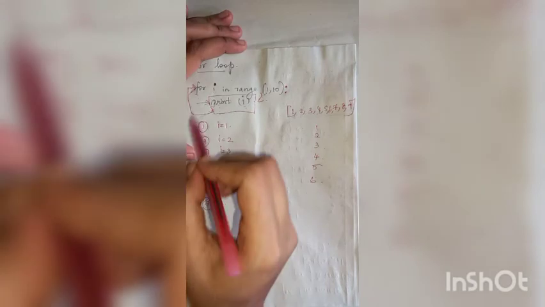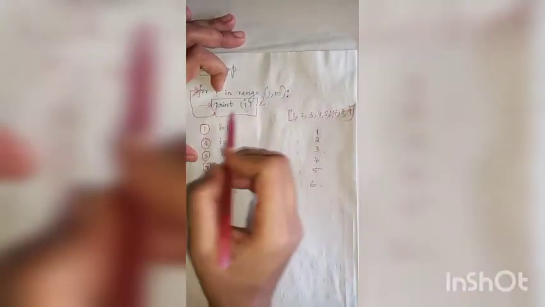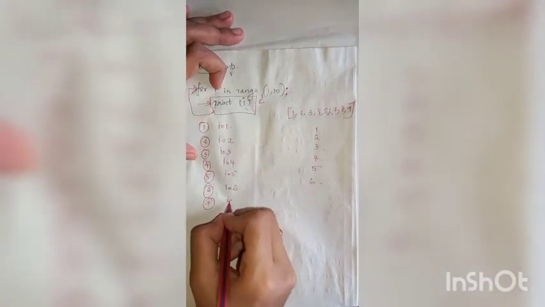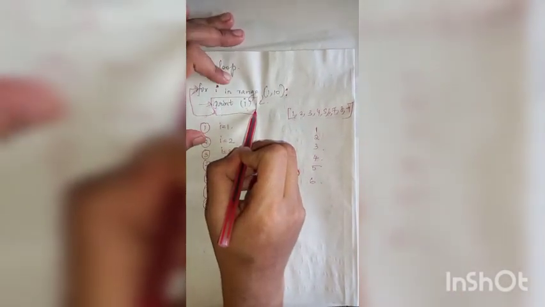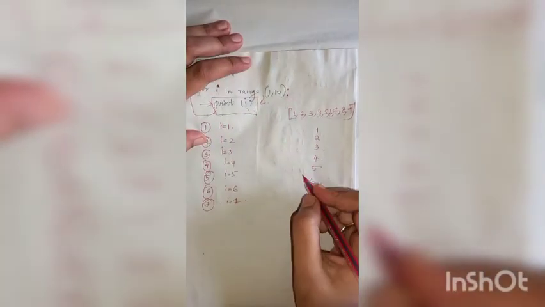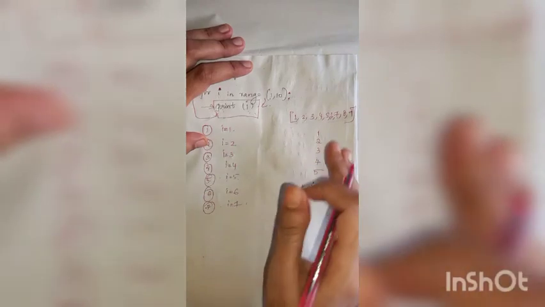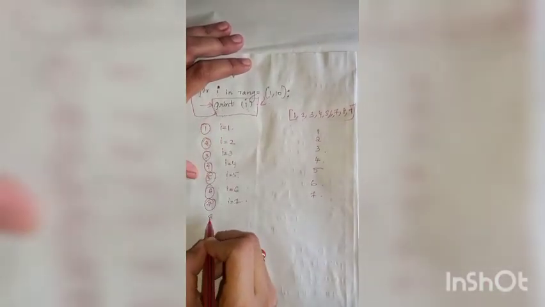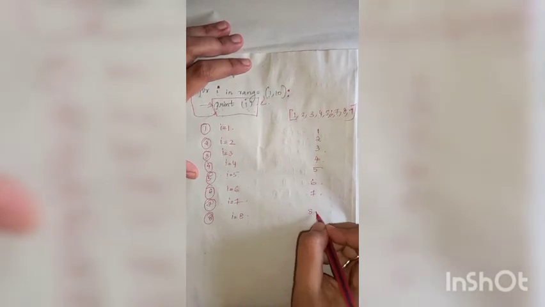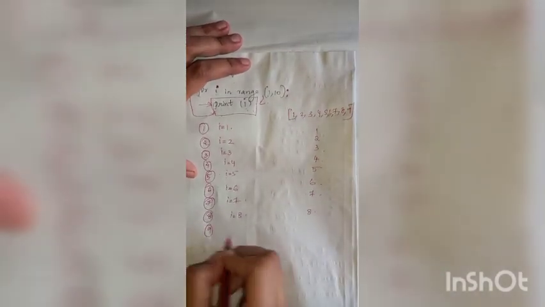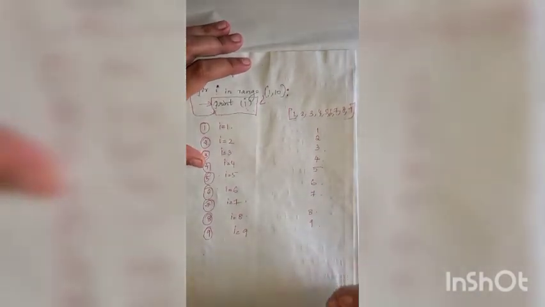Then in the seventh iteration, again I becomes 7 and it will execute the statement print I. So the value of I, 7, is printed. Then in the eighth iteration, I is equal to 8. Then print I will print 8. Then in the ninth iteration, I is equal to 9. Print I will print 9.